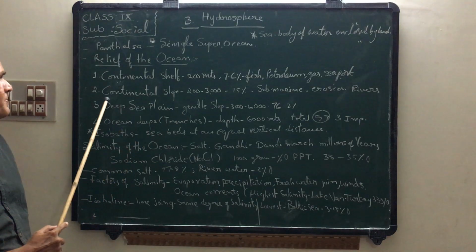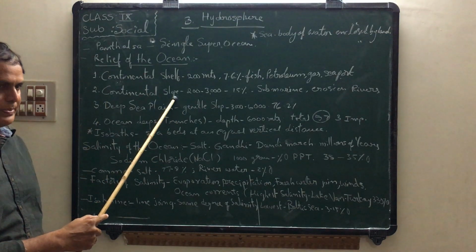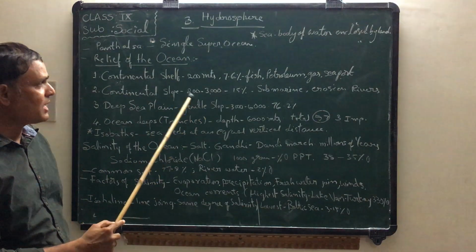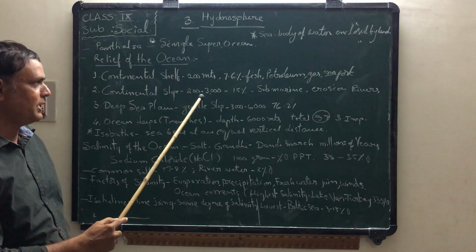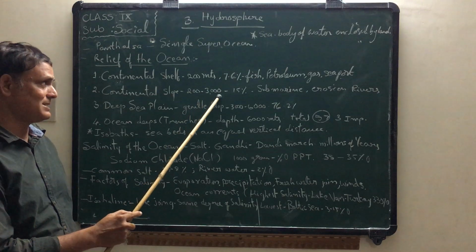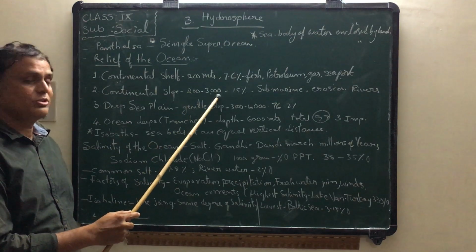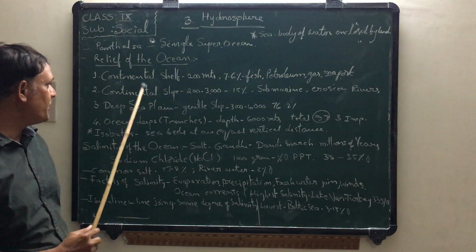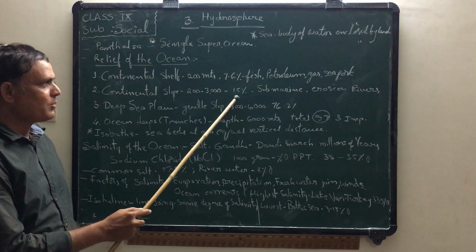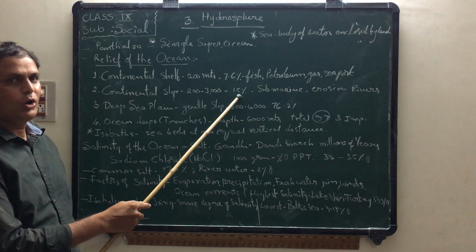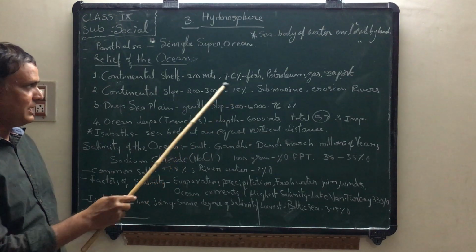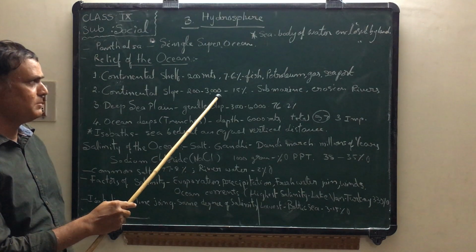The second one is continental slope. What is the depth of this continental slope in the ocean? From 200 to 3000 meters depth is occupied by continental slope. Actually, this occupies 15% of the total ocean. The depth is 200 to 3000 meters.